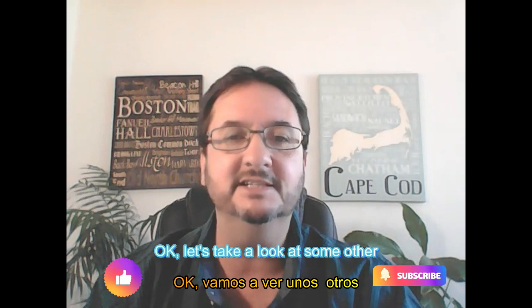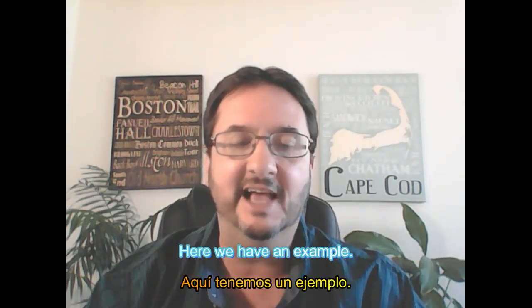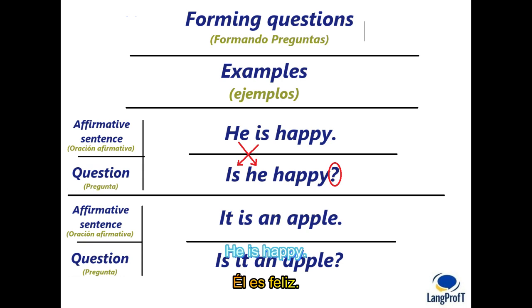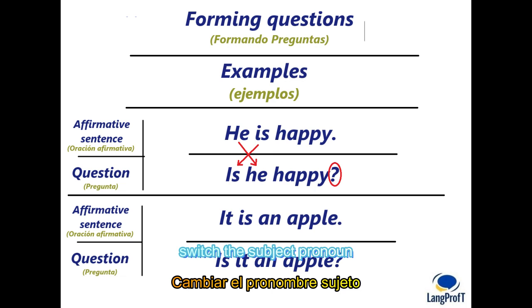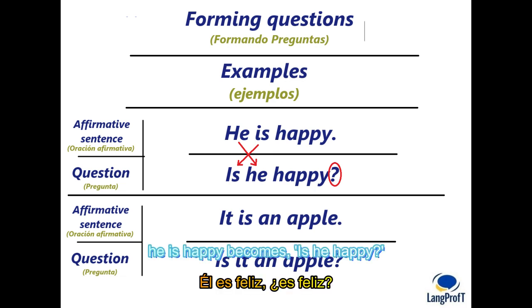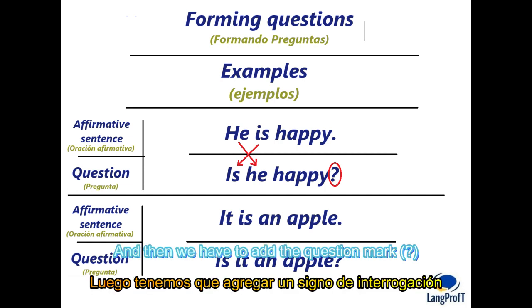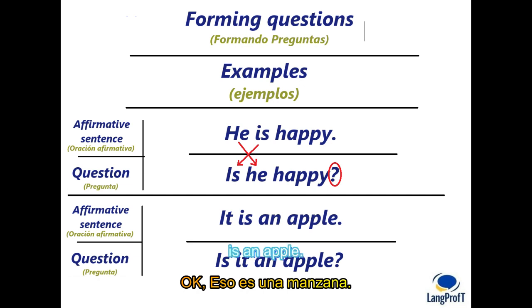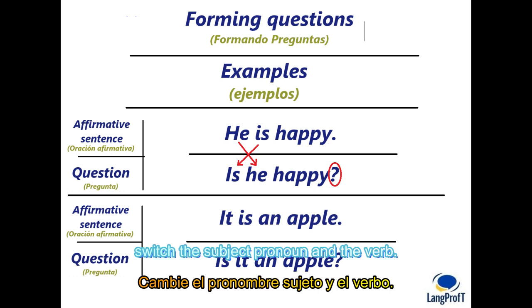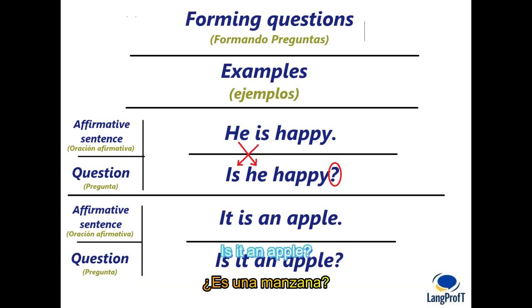Okay, let's take a look at some other examples. Here we have an example: he is happy. Remember, to make a question, we have to switch the subject pronoun and the verb. He is happy becomes, is he happy? And then we add the question mark. Next example: it is an apple. Switch the subject pronoun and the verb. Is it an apple? Great.